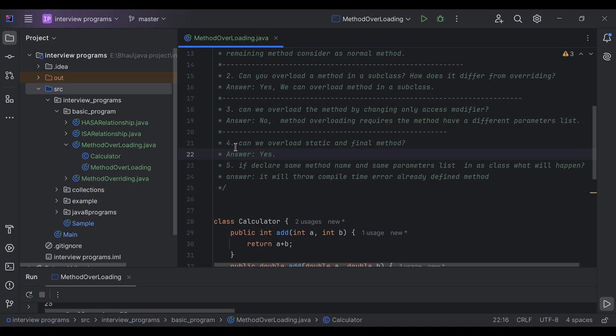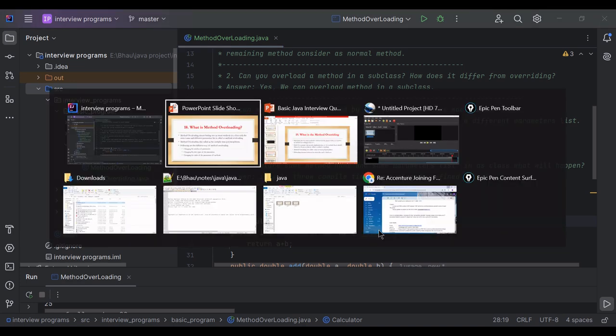The fourth question: can we overload static and final methods? The answer is yes, we can. And the fifth question: if we declare the same method name and the same parameter list in the class, what will happen? It will throw a compile time error, method already defined. So all those questions are related to method overloading.